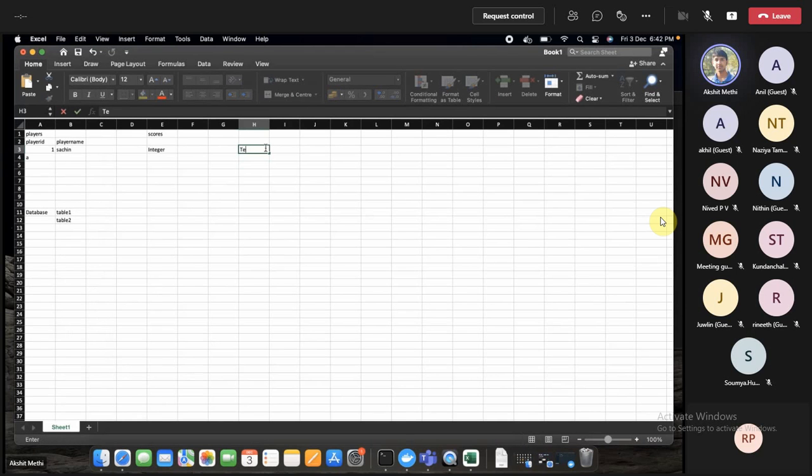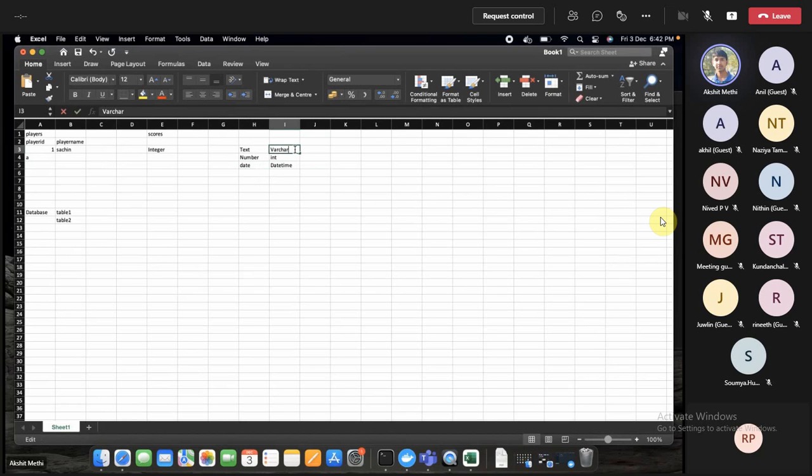If you want to write a text type column, it would be a varchar in SQL. And if you want to define a number which is not a fraction, you can go with integer. And if you want to go for a date, you can use date and datetime, both of these things.